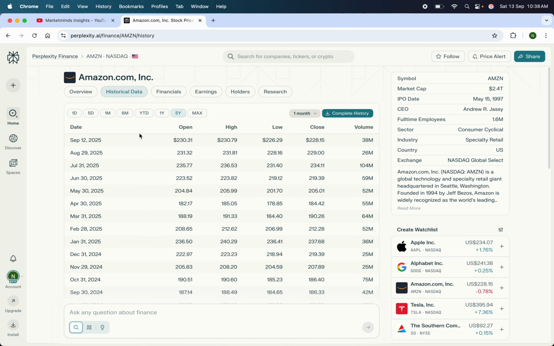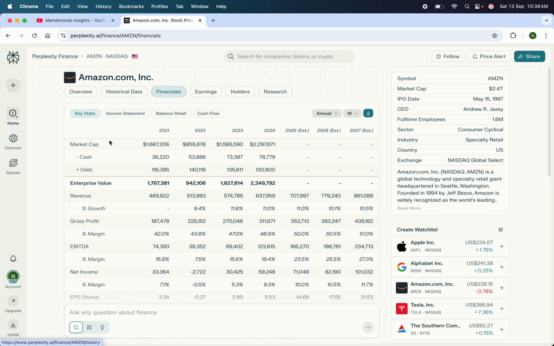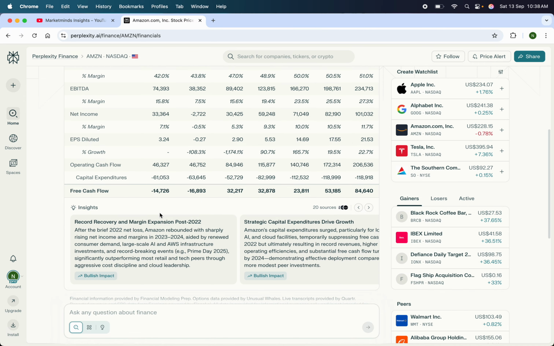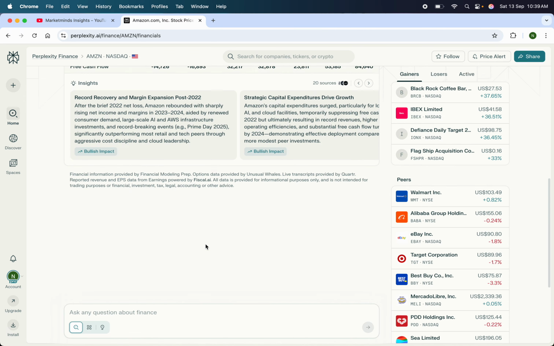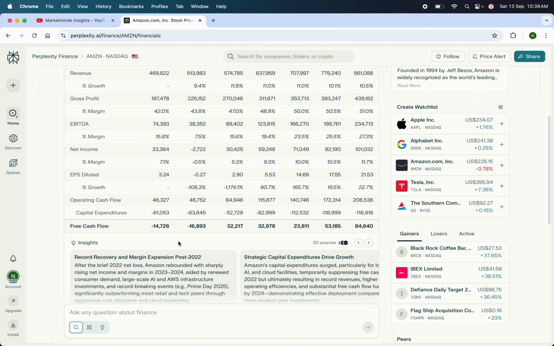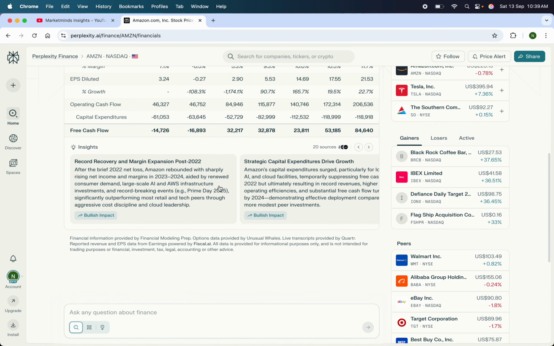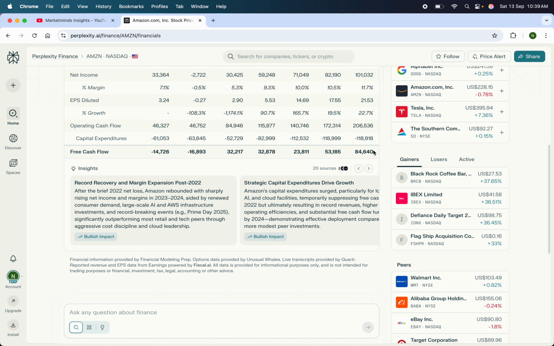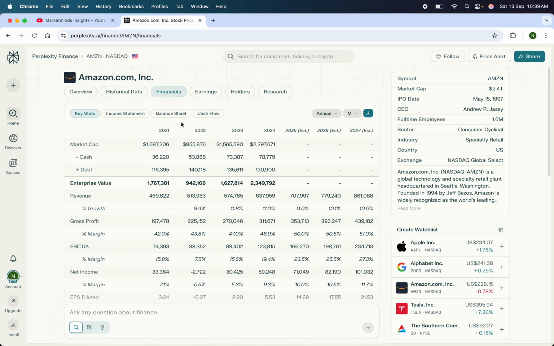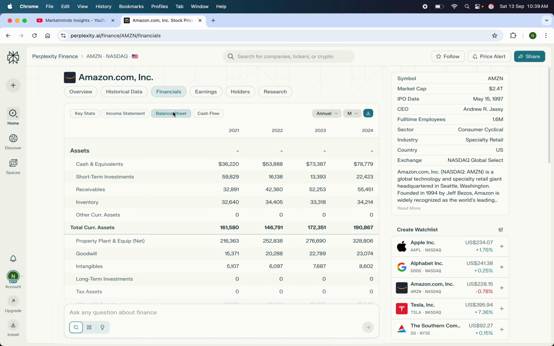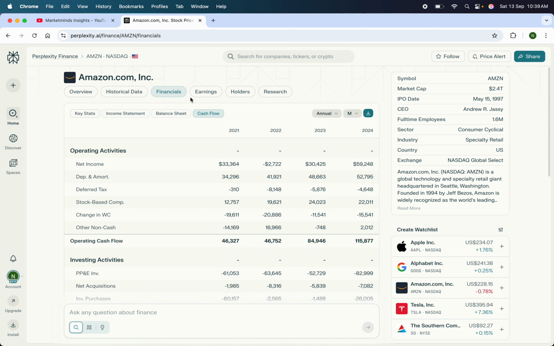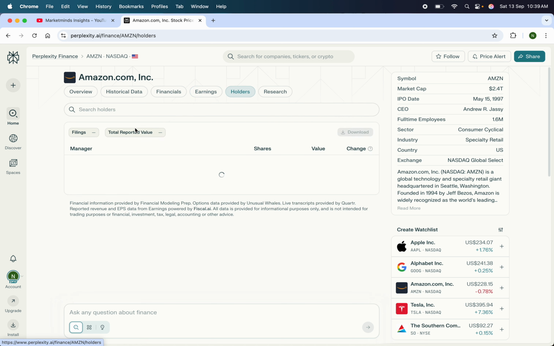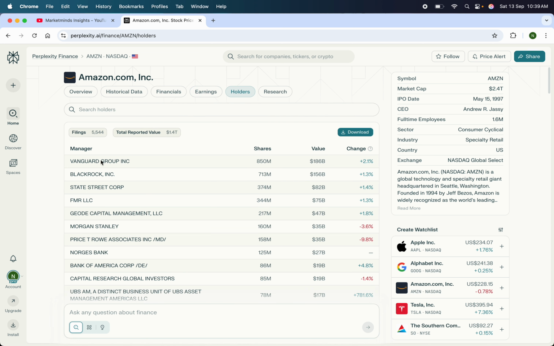Again, we have the historical data like we had earlier for the Indian stock. We have the financial section, which you can again view. You can see how this stock is actually doing. You can see the free cash flow from negative has turned to positive. Maybe 21 was not so good as it was COVID and all. We have the income statement, balance sheet, we have the cash flow. Again, we have the earnings like we had earlier. We had the holders section as well here, which shows which are the major holders for this Amazon.